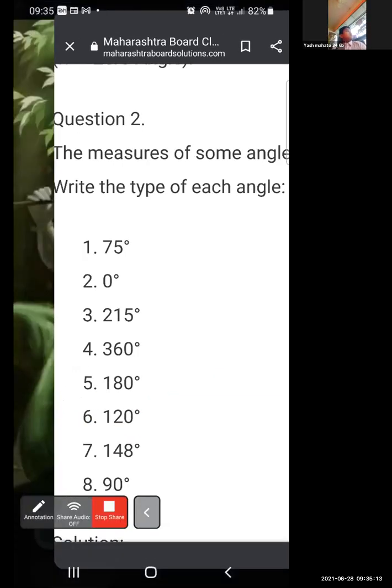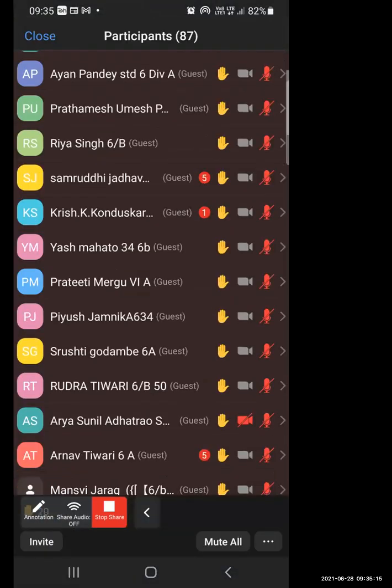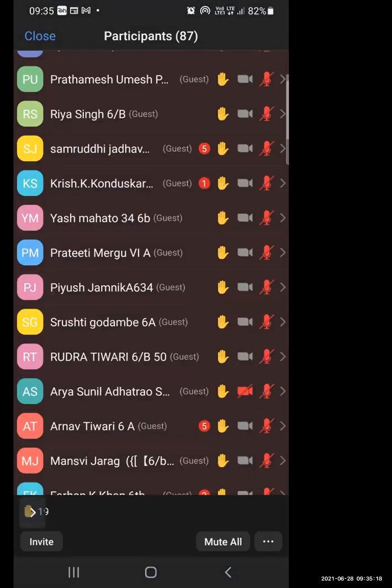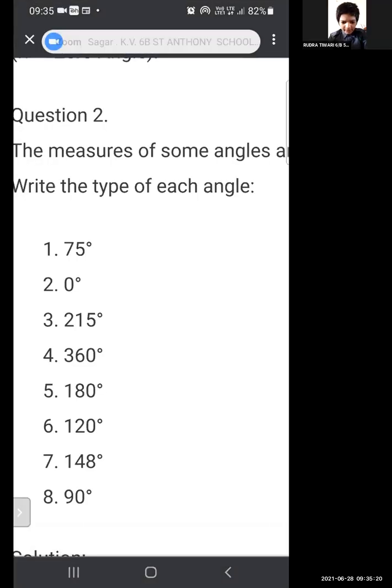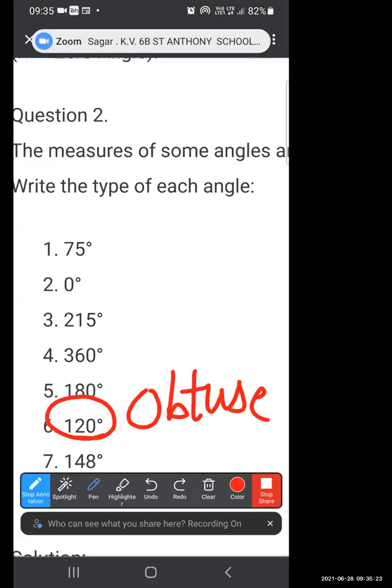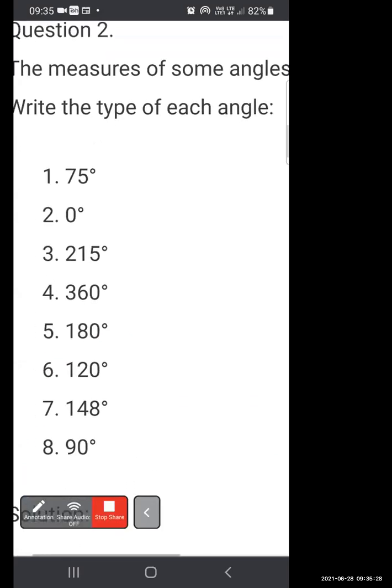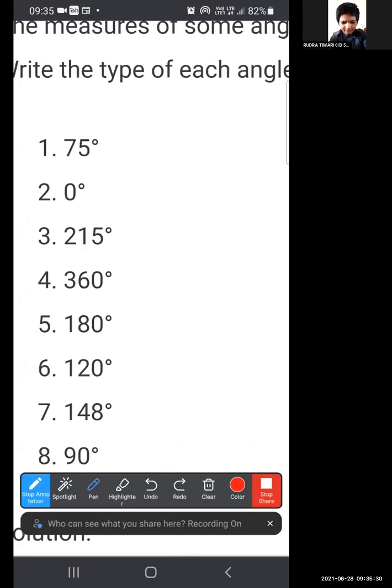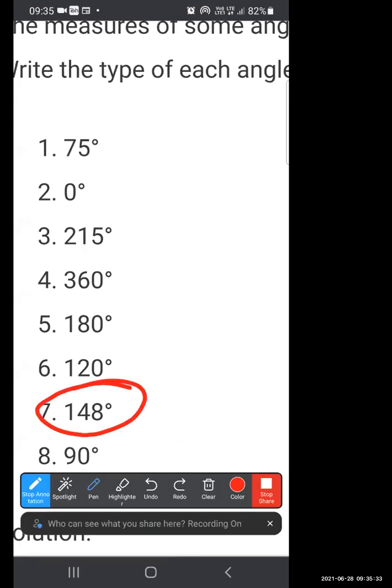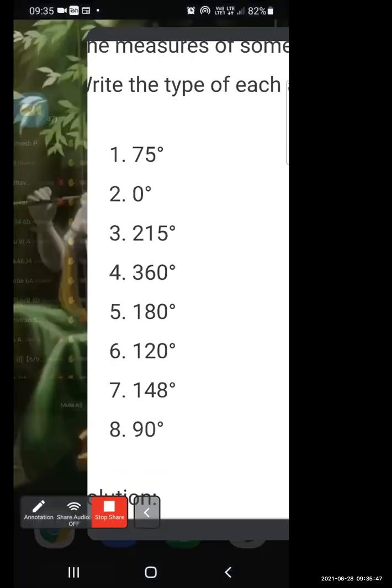Very good. Now, Rudra. Good morning, ma'am. Good morning. See this 148 degree. This angle is obtuse angle, ma'am. How? Because it is greater than 90 degree and lesser than 180 degree. So this angle is known as obtuse angle. Very good, Rudra. Now mute yourself, beta.